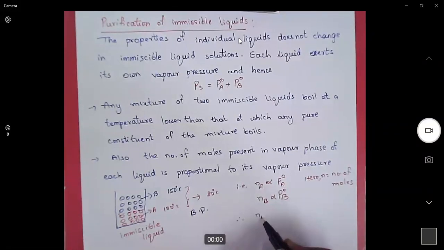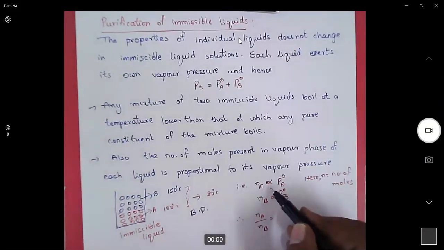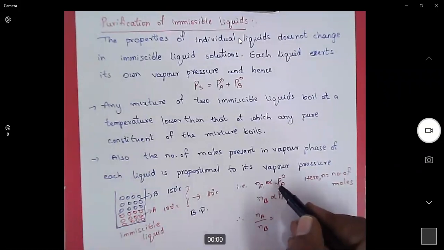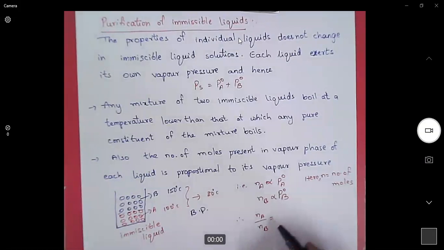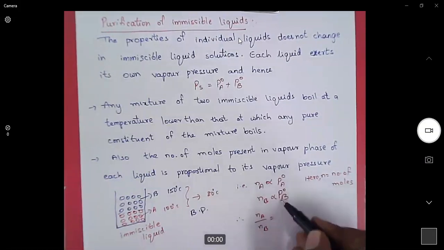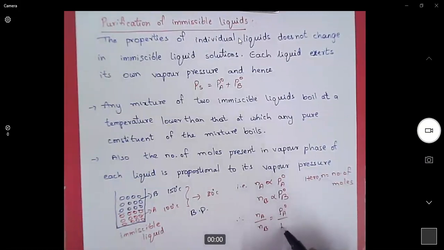Therefore, we can take the ratio. If we want to remove the proportionality, we have a constant, and when we take the ratio, the constants cancel. So this is Pa0 by Pb0.